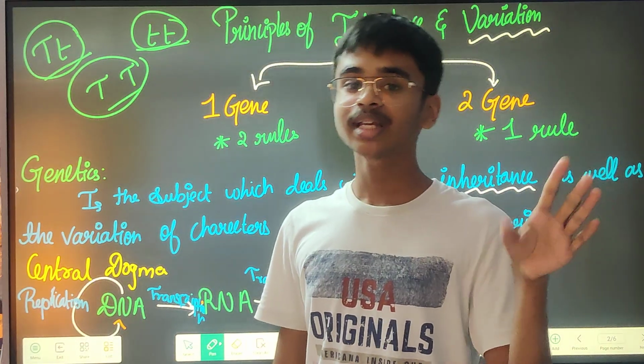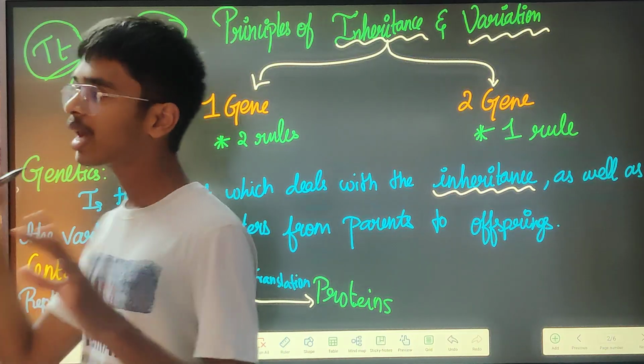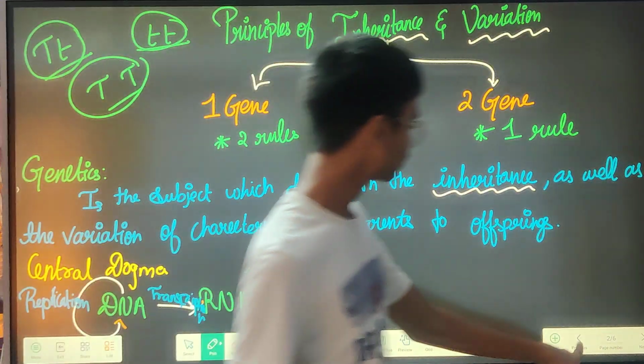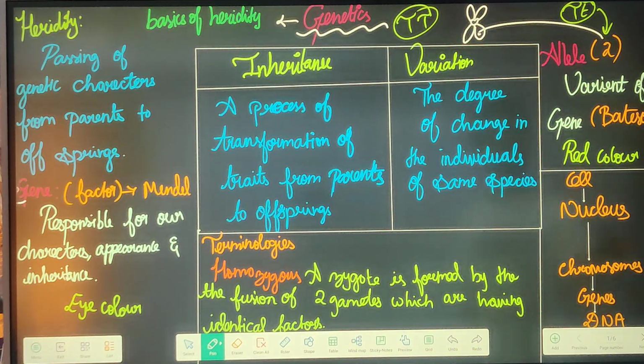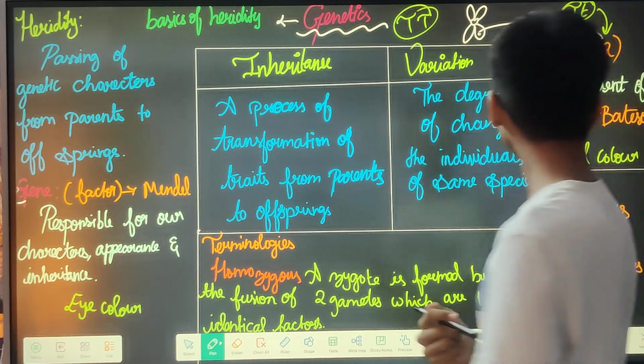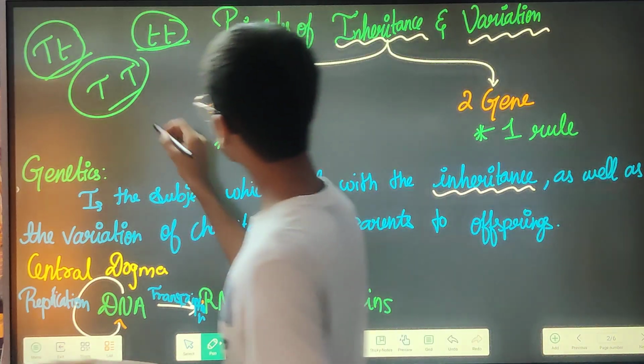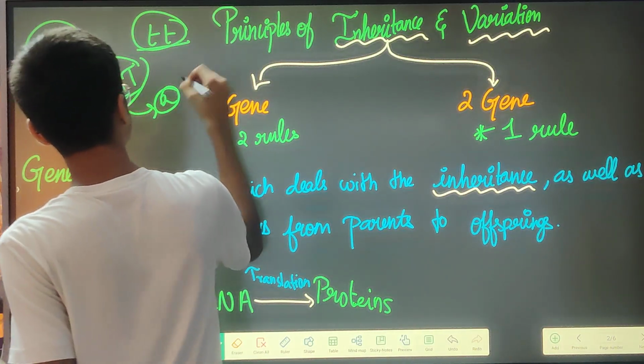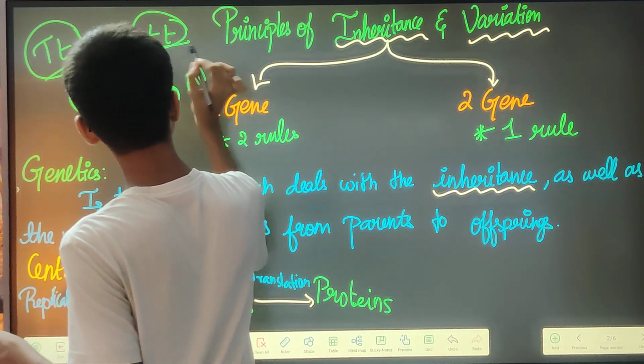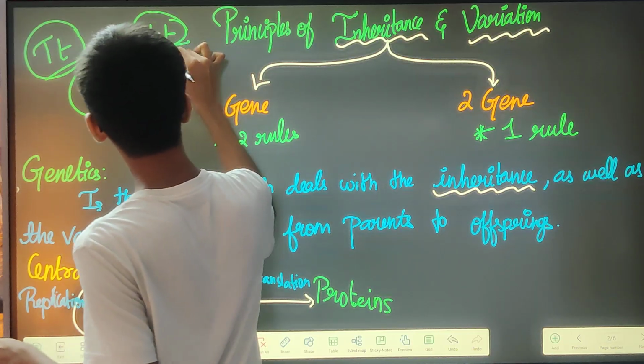But when you take alleles, alleles are another form of gene, a variant of gene. Here you are having two same type of allele. Here also two same type of allele.